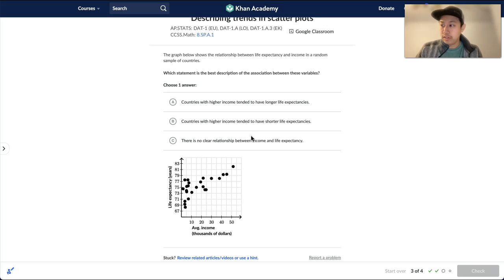Let's see which statement says that. Countries with higher income tend to have longer life expectancies. Right, so higher income, longer life expectancy. As x increases in income, your y increases in life expectancy. So option A is good.